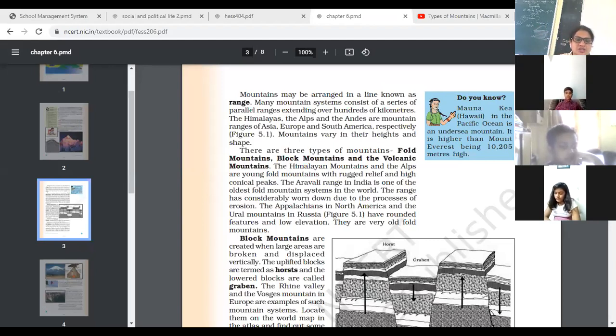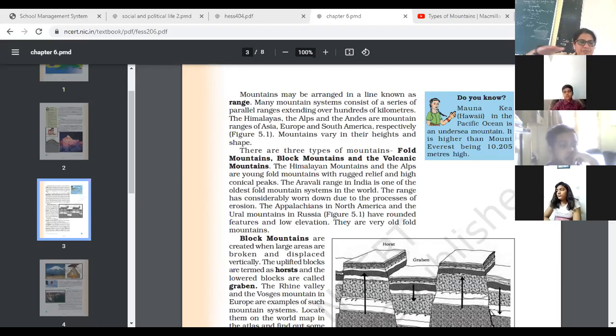The range is considerably worn down due to the process of erosion, so that it decreases its height. Okay, now the Appalachian in North America and the Ural mountain in Russia have rounded features and low elevation because of the erosion process.